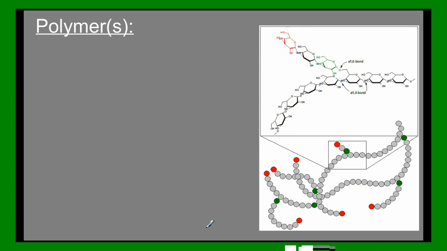Plants use starch. Starch is a polysaccharide, which is a form of energy storage for plants. And I don't have a picture of starch. I apologize at this time. But what I do want you to understand is starch is energy storage for plants. And finally, I'm going to show you a picture here of cellulose.